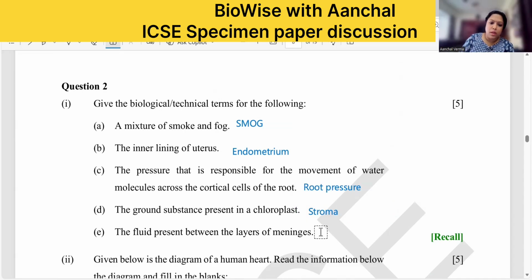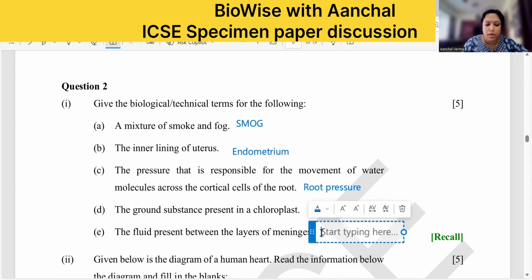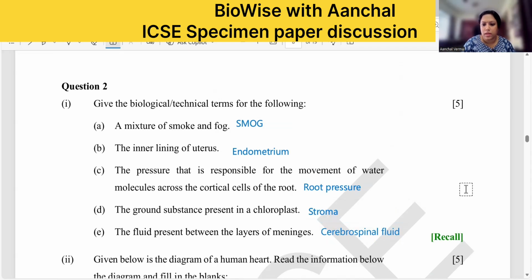And the fluid present between the layers of the meninges, that is cerebrospinal fluid. Do not write the short form. Cerebrospinal fluid. Okay, this is the right answer.